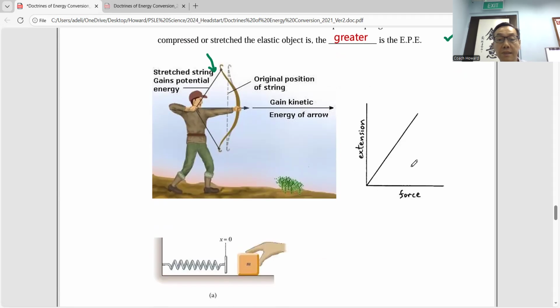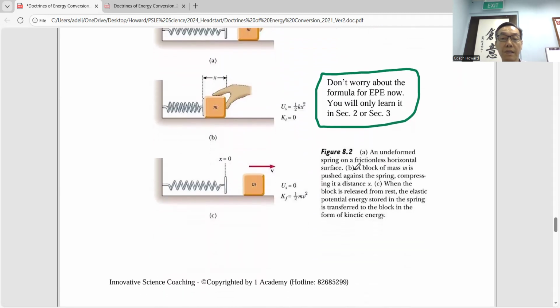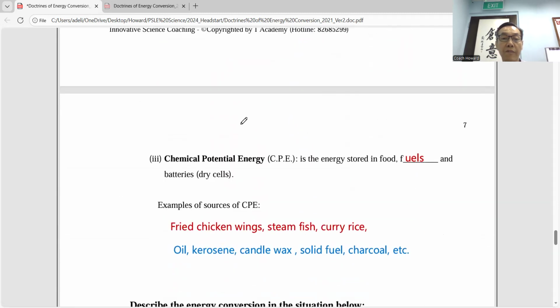Okay, next is this one. You don't need to worry too much about this formula because you will learn it in secondary 2 and 3. Okay, this one you need to know because this is your favorite food.